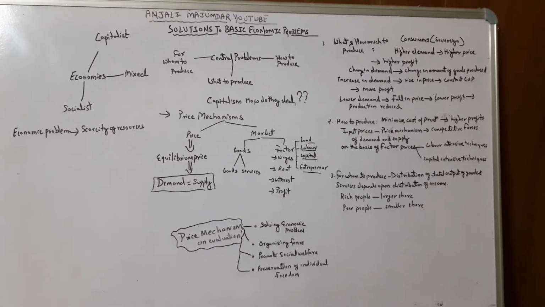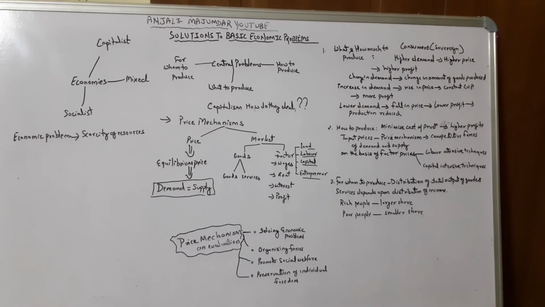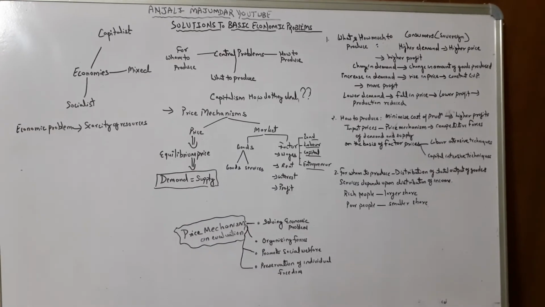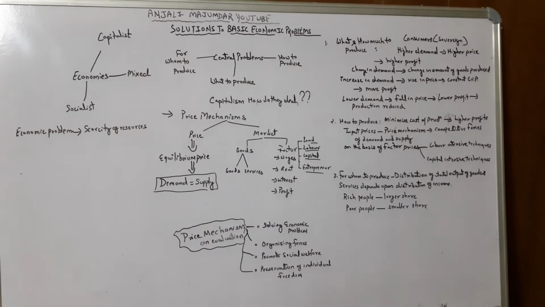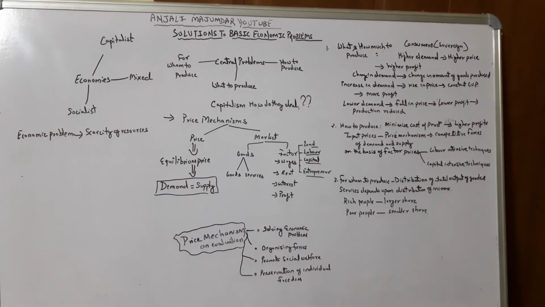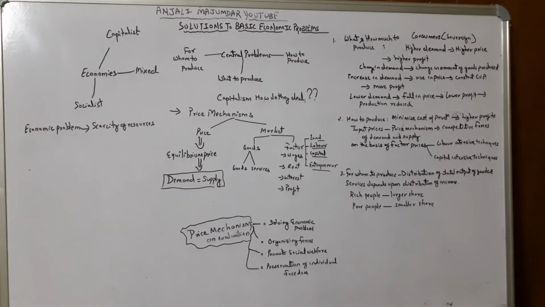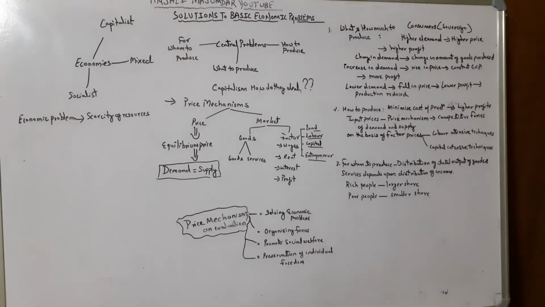So how is the price mechanism helping? Price mechanism is helping by fixing the price with the forces of demand and supply. So where the demand and supply meet, that particular price is the determined input price. Now on the basis of factor prices, we see which may give me less cost of production.